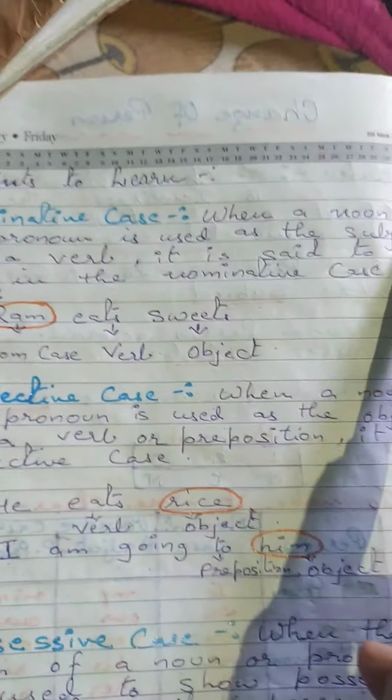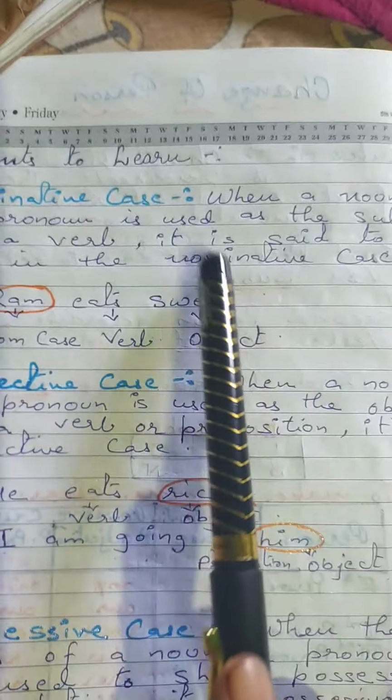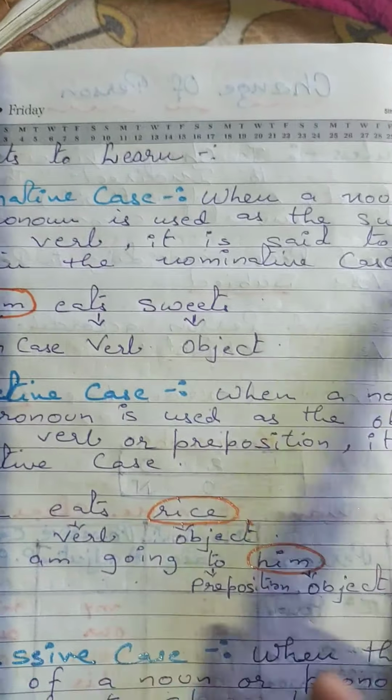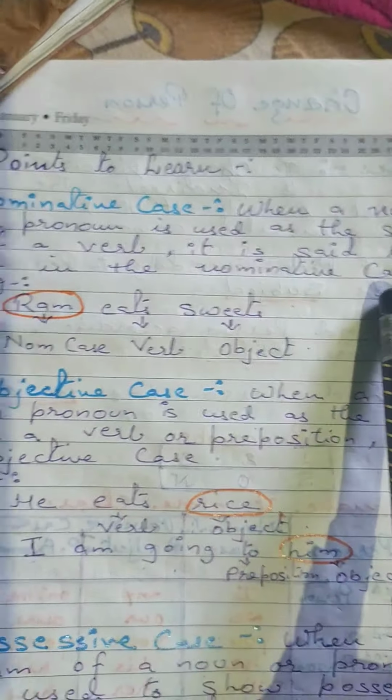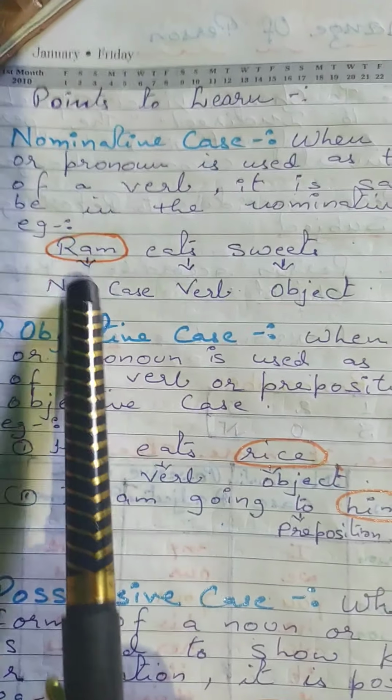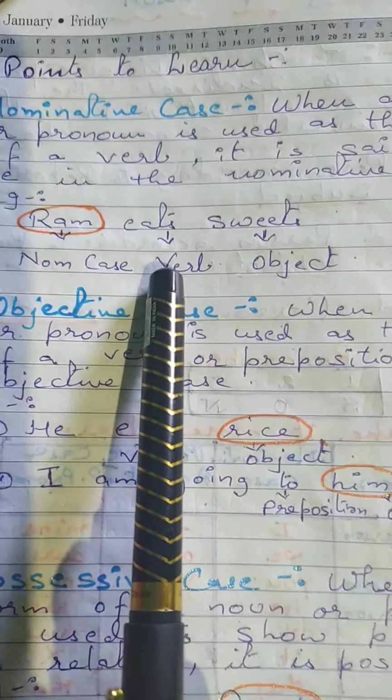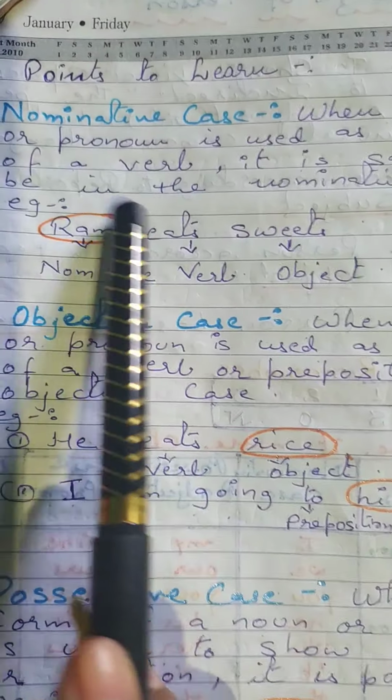In the example, Ram eats sweets, Ram is the subject for the verb eats. So this is the nominative case.